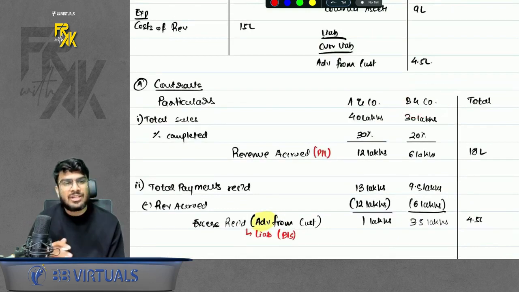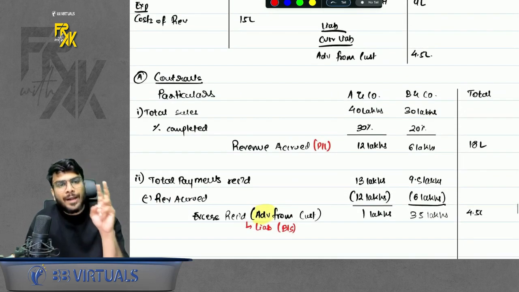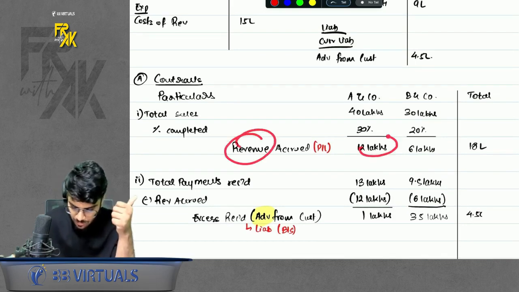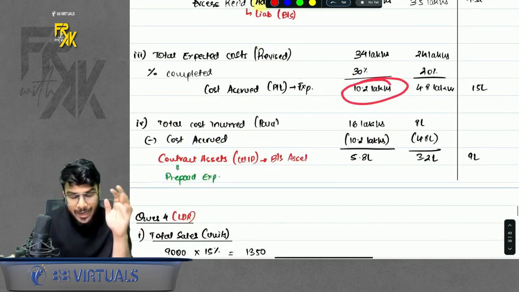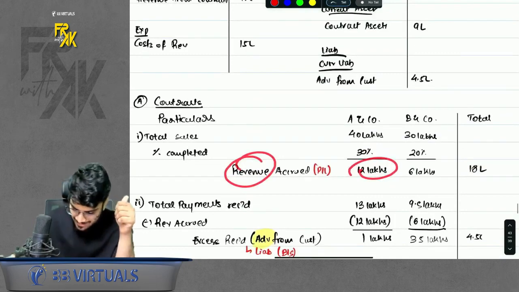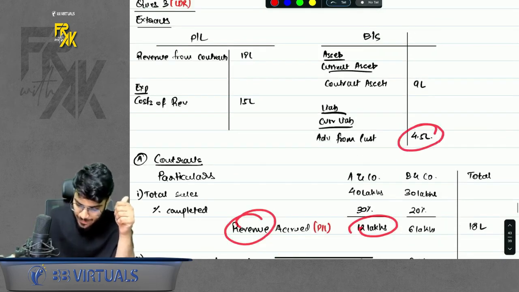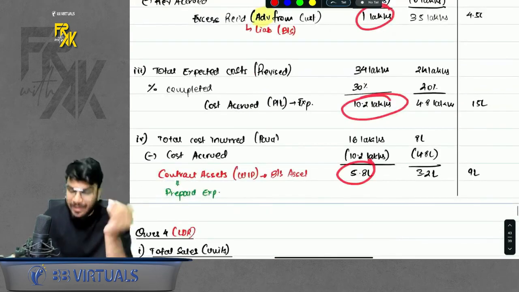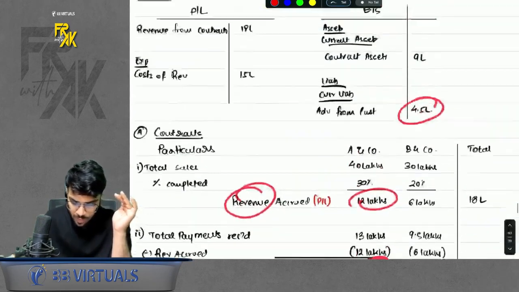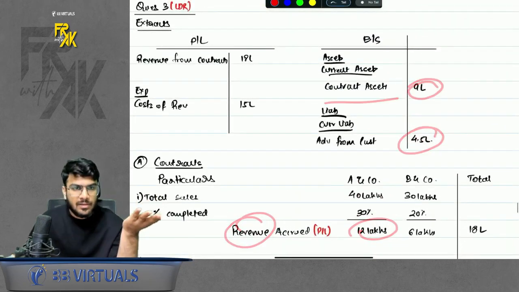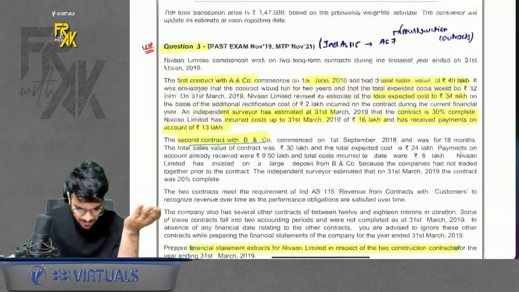So they want us to give the extract. What will be the extract? 2 items will come in P&L: one is the revenue accrued and one is the cost accrued. And 2 items will come in the balance sheet: one is the excess money which you received, like an advance, and one is the excess cost which you paid in advance, like a prepaid expense. We call it contract assets. That's it. This was question number 3, a very simple and very good question.